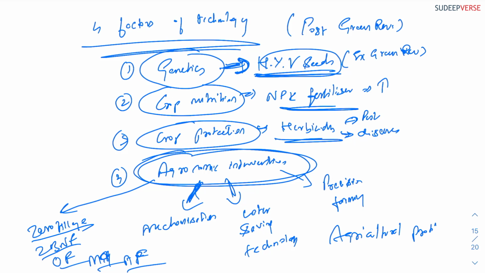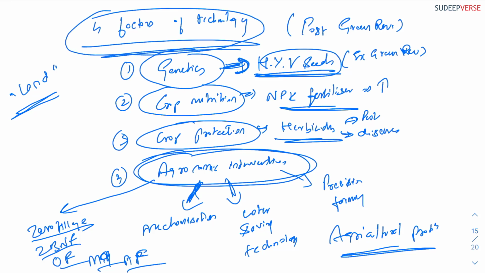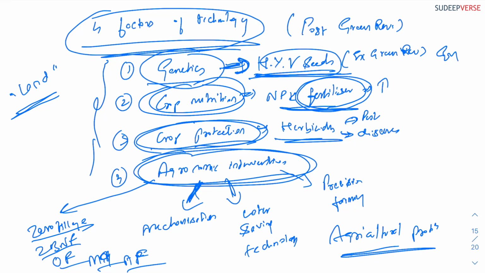So the author says that we are limited by land, so land as a factor cannot be increased to improve our agricultural production. The only way we are able to grow more, and will be able to grow more in the future, is to focus on these 4 factors of technology: genetics, crop nutrition, crop protection, and agronomic interventions. In genetics, via high yielding varieties of seeds or GM seeds. In crop nutrition, to improve more upon our fertilizers; crop protection, herbicides; and agronomic interventions.